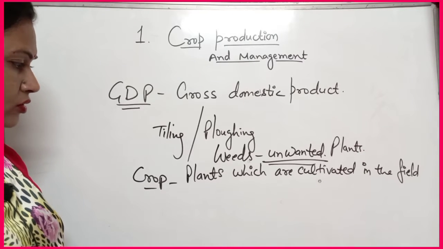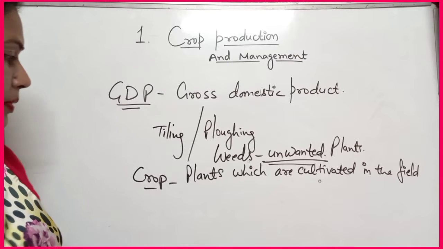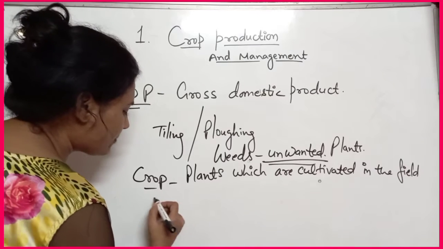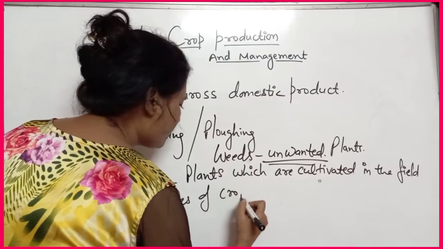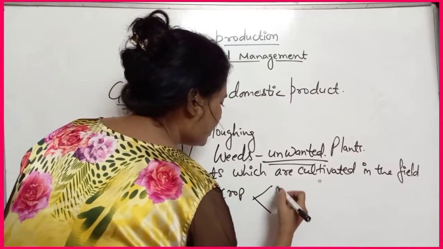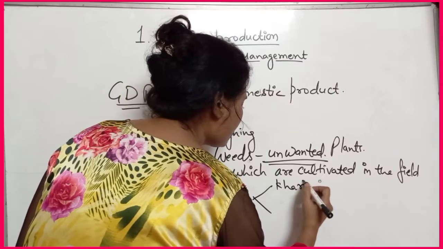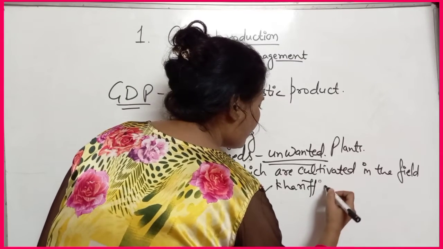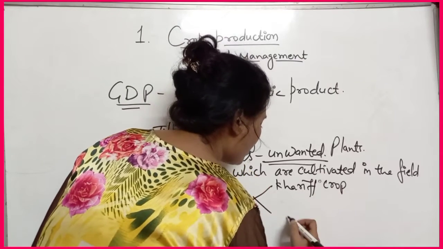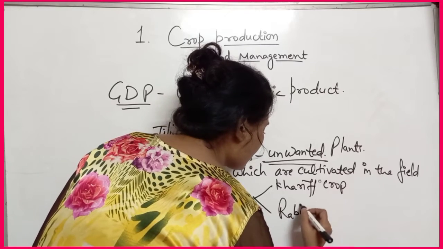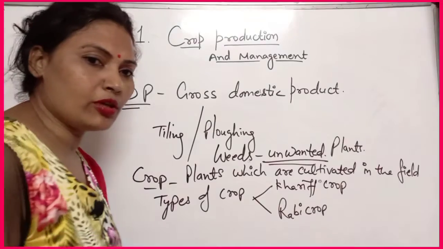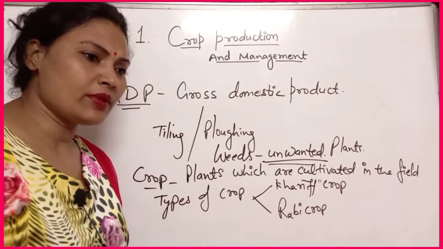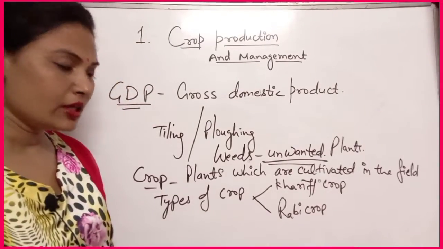Okay, so crops may be of two types: kharif crop or rabi crop. Okay, kharif and rabi crops will be grown in different seasons.